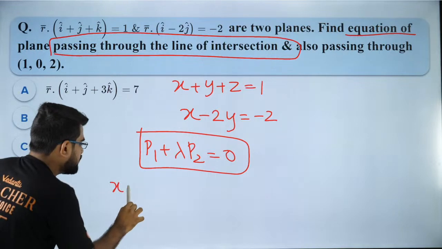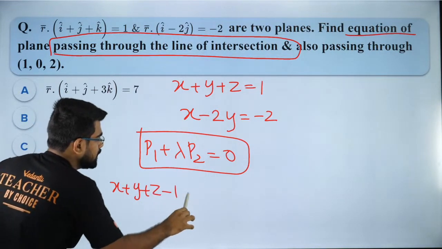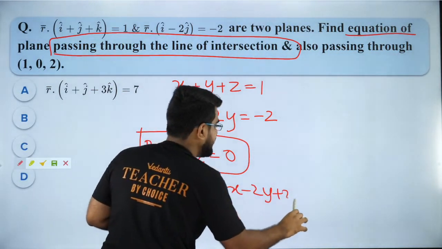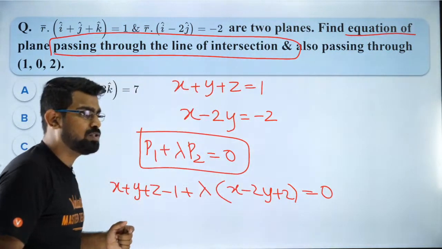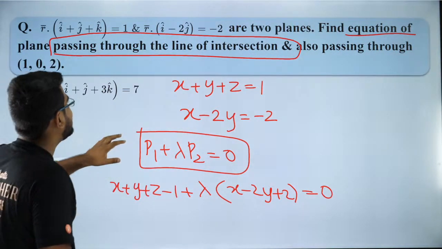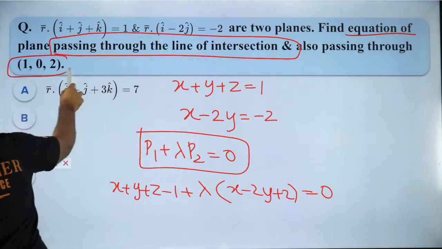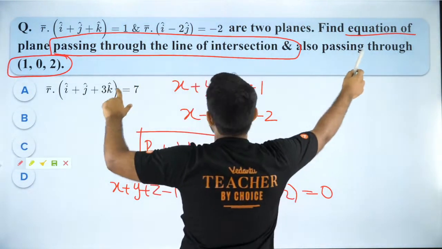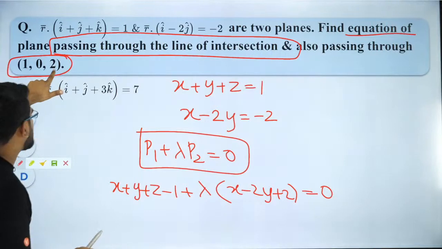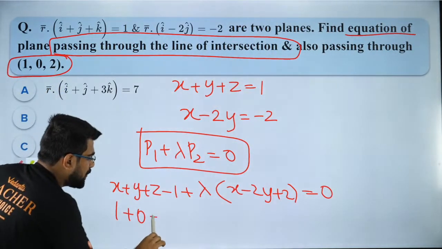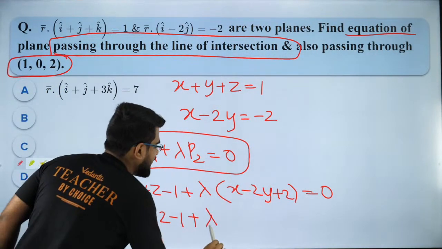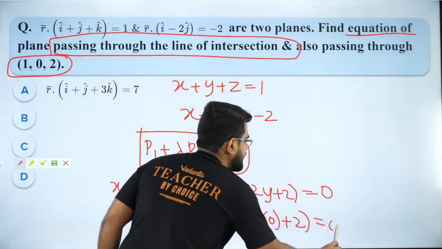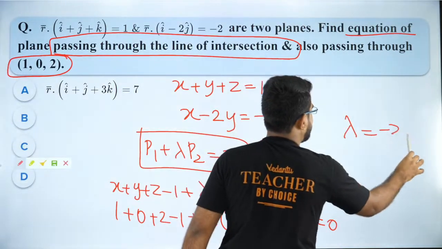So it is going to be x plus y plus z minus 1 plus lambda times plane 2, which is x minus 2y plus 2, equal to 0. So that is your family of planes concept. When I expand it, I need to ensure that this point will satisfy it. Why? Because this family of planes is going to pass through this point. So 1, 0, 2 should satisfy it. So 1 plus 0 plus 2 minus 1 plus lambda times of 1 minus 2 into 0 plus 2 should be equal to 0. So what is my lambda? My lambda will come out to be minus 2 by 3.